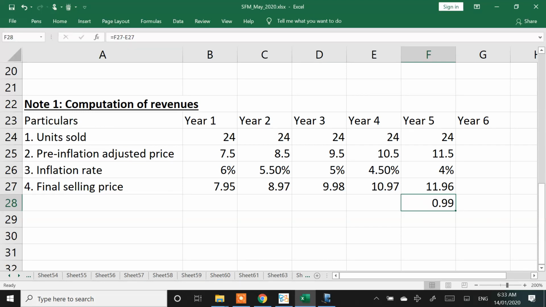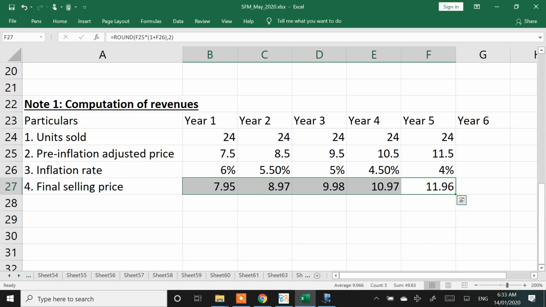Year 1, my final selling price can be 7.5. Year 2, my pre-inflation price will be 8.5, 8.97 if I start with 7.5. Year 3, pre-inflation price will be 9.97. That is 8.97 plus 1 rupee, then give effect to inflation. 9.98 plus 1 rupee, then give effect to inflation. I don't see this question to be tested in an exam kind of a scenario, but it's going to cover a lot of concepts at multiple places, and obviously there is scope for multiple answer based on the assumption you take. So this is what they have done. So right till this, my final selling prices are this. These are the final selling prices.